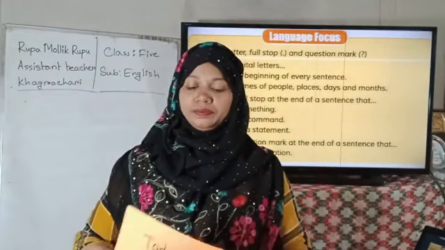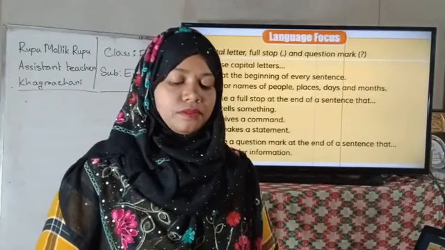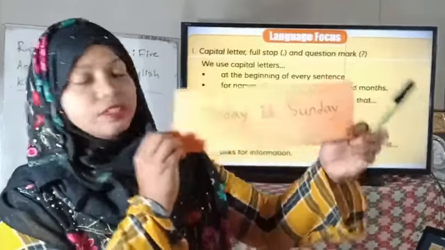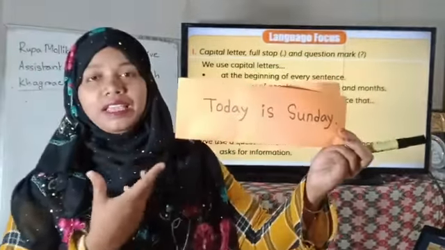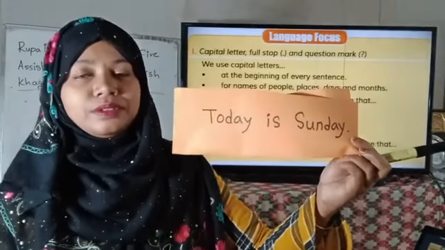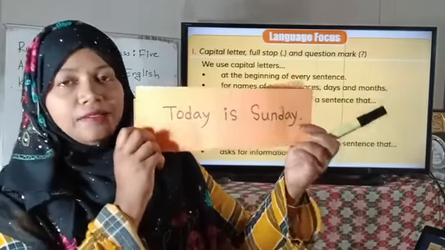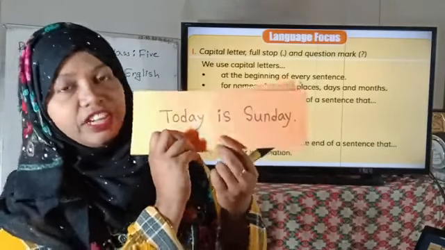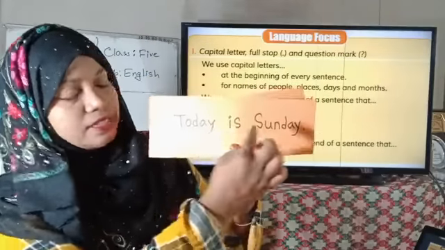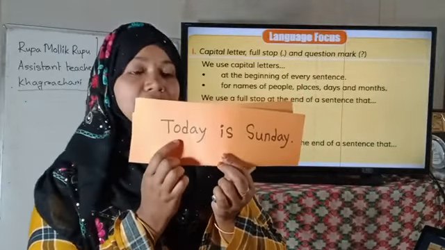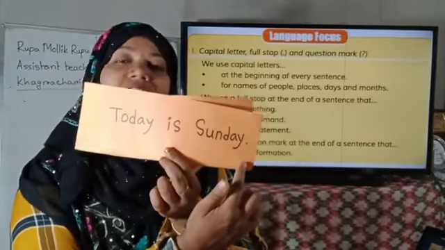Look, dear students, here is this example for you. I have written, today is Sunday. I tell you that today is Sunday. So I have used a full stop after finishing the sentence. At the end of the sentence, I have used a full stop. Today is Sunday. At the very first, here is a capital letter. For Sunday, here is a capital S, and at last, here is a full stop.